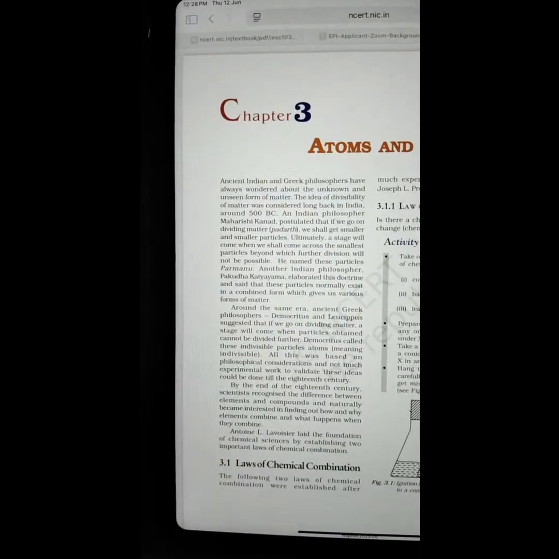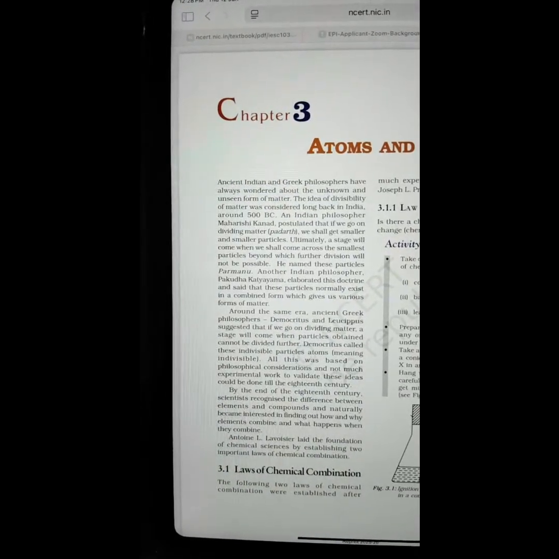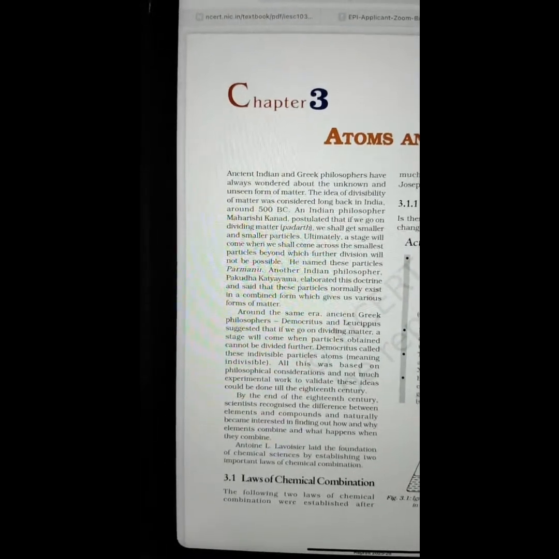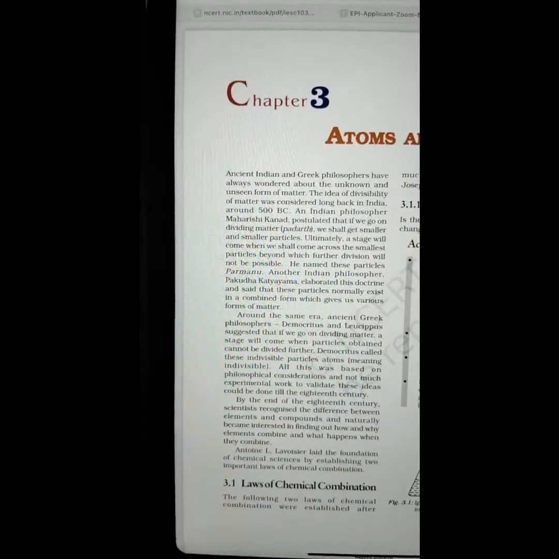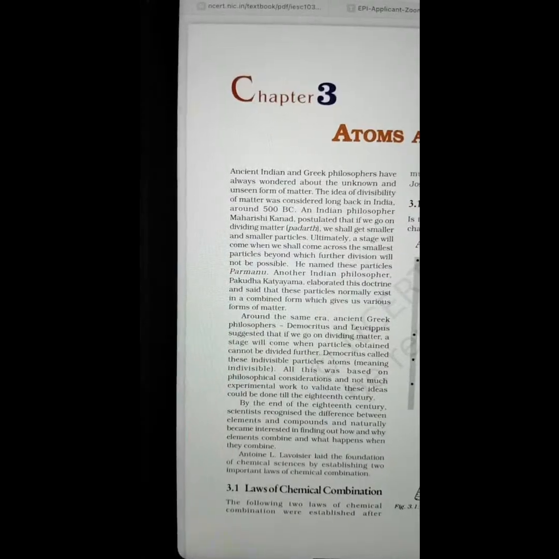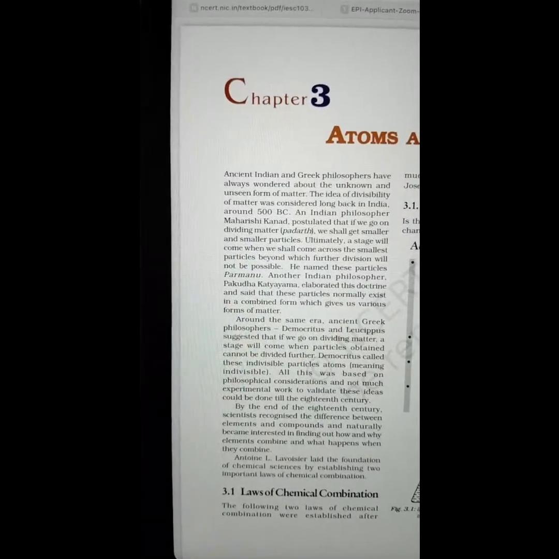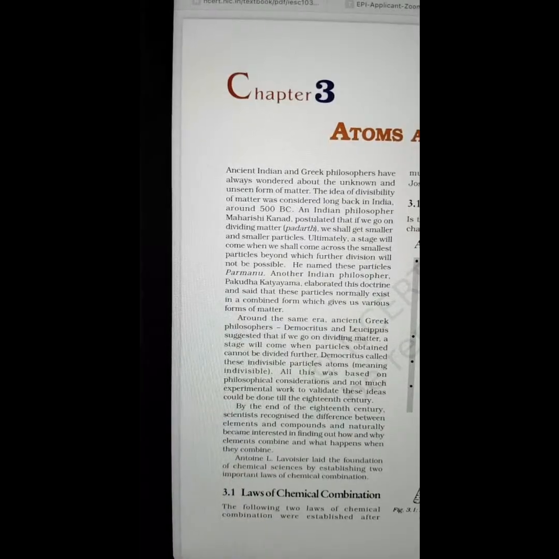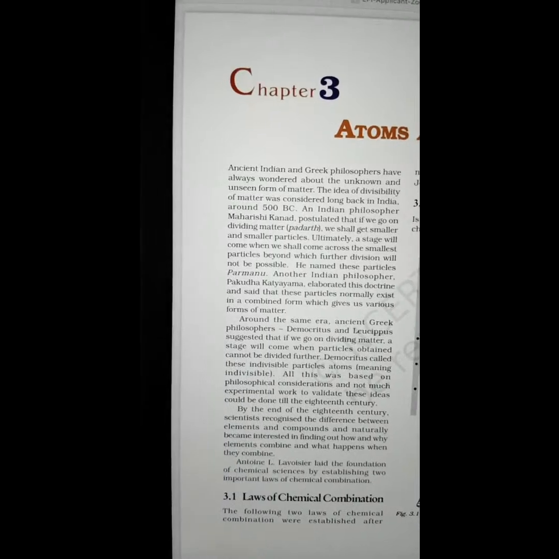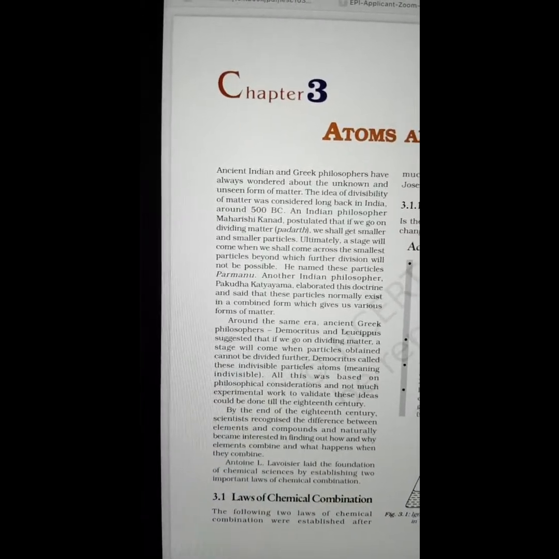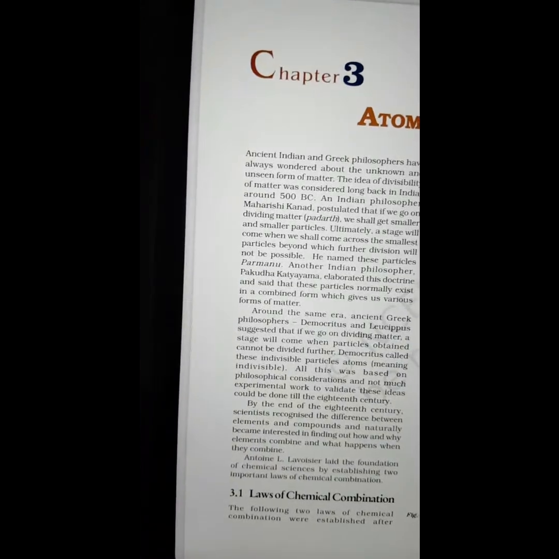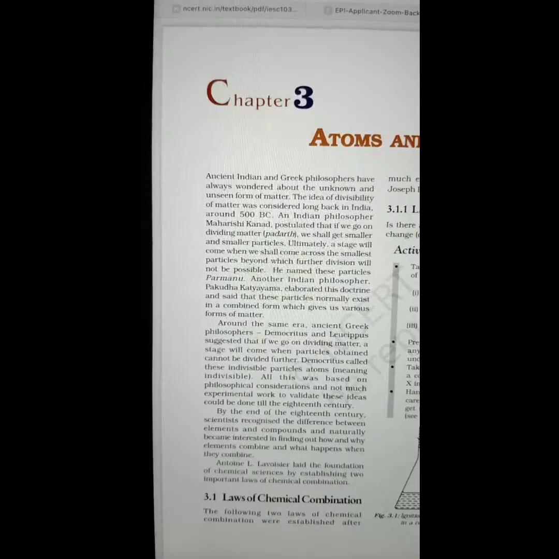Ancient Indian and Greek philosophers have always wondered about the unknown and unseen form of matter. The idea of divisibility of matter was considered long back in India around 500 BC. An Indian philosopher, Maharishi Kannad, postulated that if we go on dividing matter, padarth, we shall get smaller and smaller particles. Ultimately, a stage will come when we shall come across the smallest particles beyond which further division will not be possible. He named these particles as Parmanu.